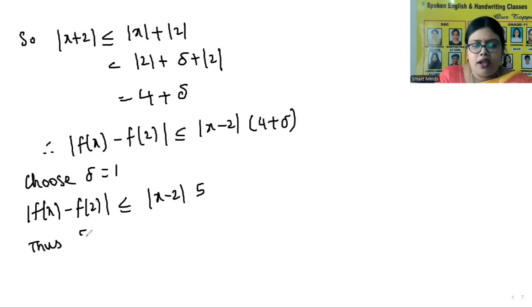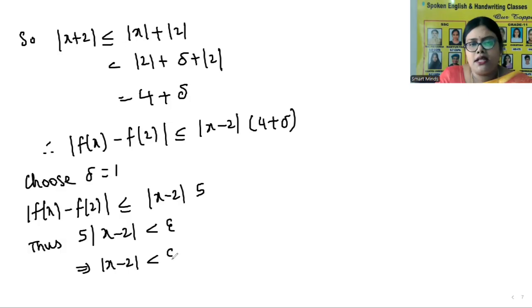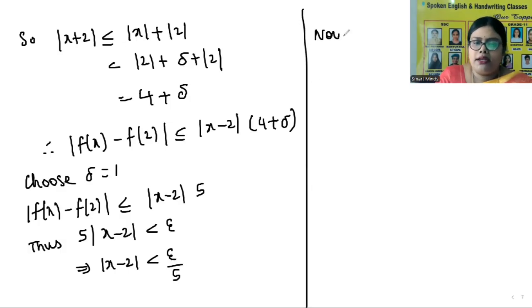Thus, 5 into mod x minus 2 is less than epsilon, which implies mod x minus 2 is less than epsilon by 5. Now let us set delta is equal to minimum of 1 and epsilon by 5.